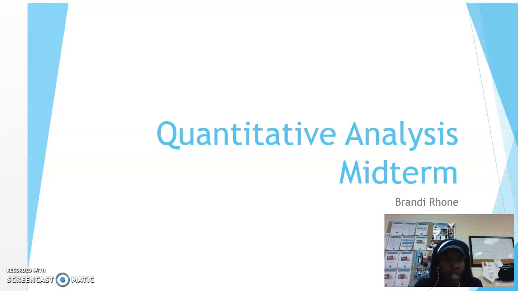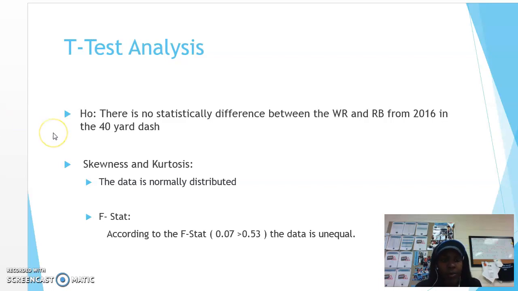So I ran a t-test where my hypothesis was there's no statistically significant difference between the wide receivers and running backs from 2016 in the 40-yard dash. Skewness and kurtosis, the data is normally distributed. My F-stat, according to my F-stat, which is at a 0.07, was greater than my F-critical, which is a 0.53, so the data is unequal.